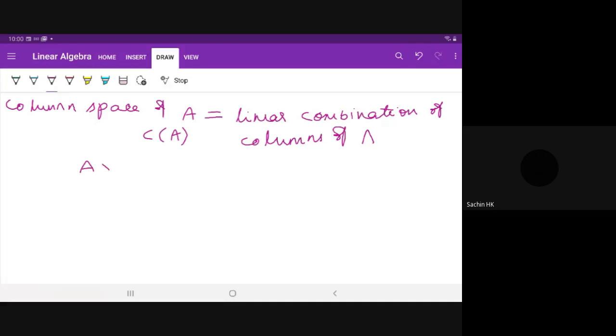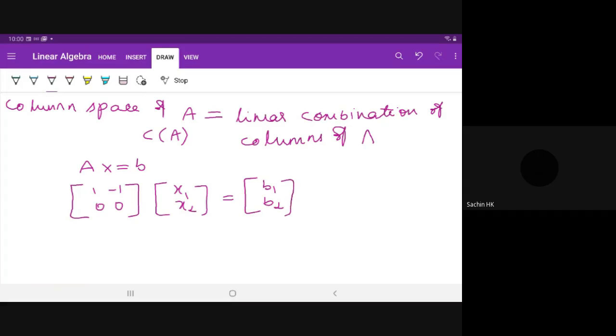So start with AX is equal to B. Matrix A is 1, minus 1, 0, 0. Matrix of unknowns is x1, x2. Right hand side you have B1, B2. Now column space of A is equal to linear combinations of columns of A.